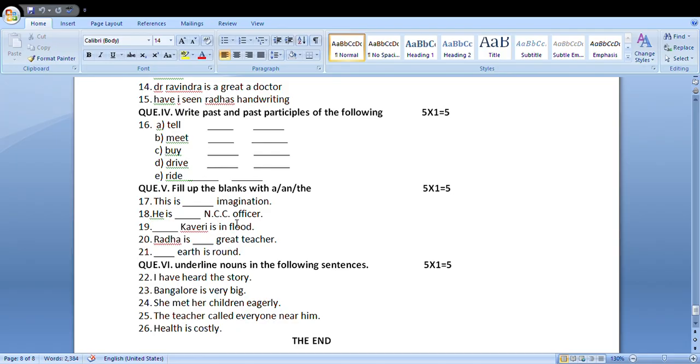What sound does this letter make? This letter makes a vowel sound, en. Look at the beginning sound. NCC officer, en, vowel sound. Therefore, an. He is an NCC officer.